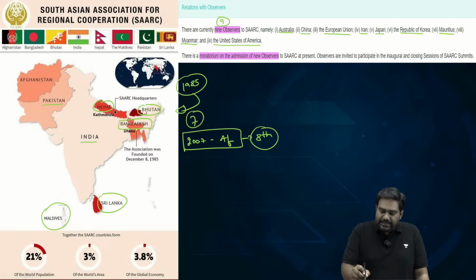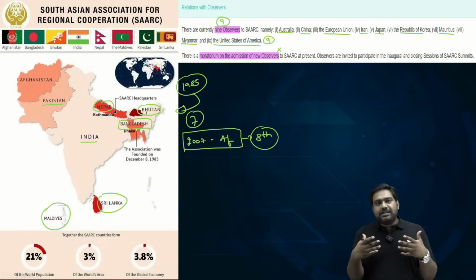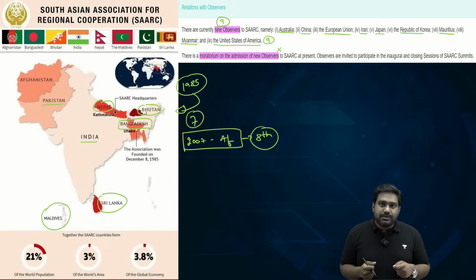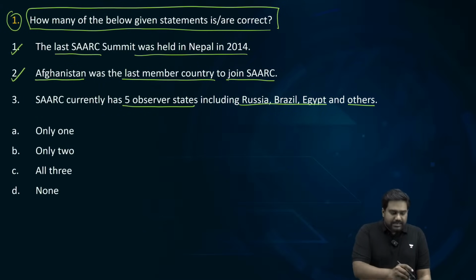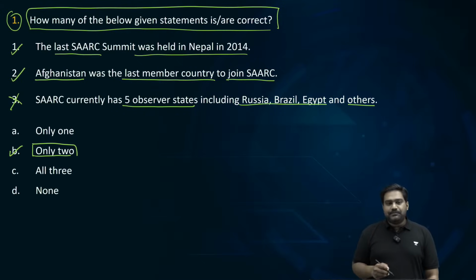So these are the 9 observer states. And as of now, there is a moratorium, a temporary halt on accepting new observers into the organization. So now, if we come back to the question, statement 3 is obviously incorrect. So what's the right answer? Option B. Only 2 statements are correct.